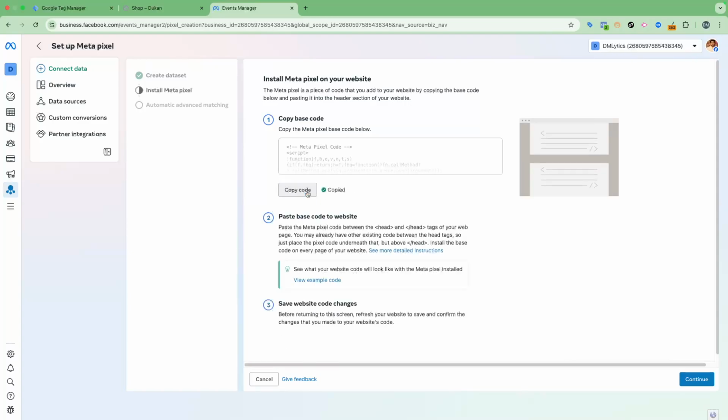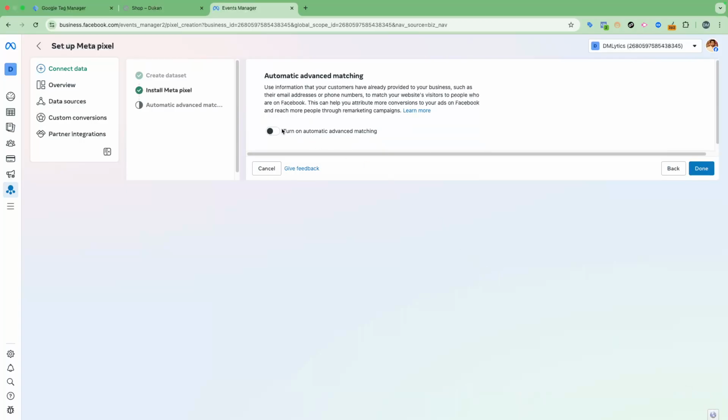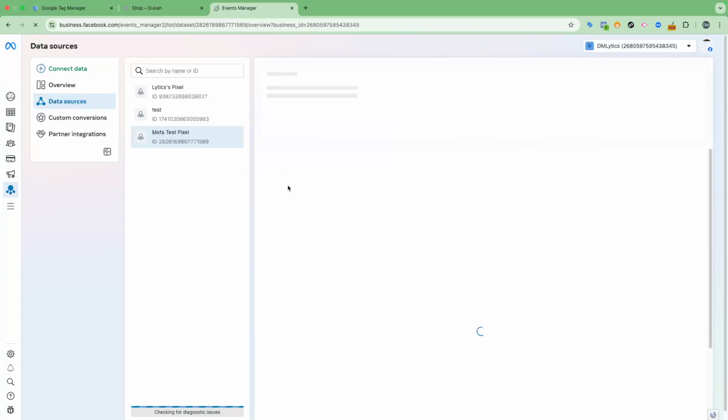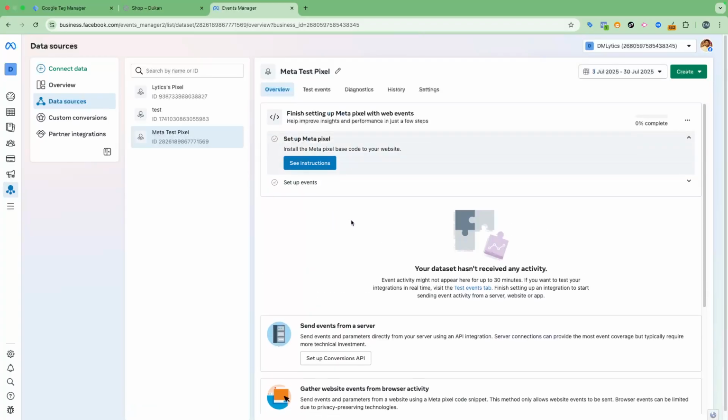Here you can select copy code and then click next. You can turn on the automatic advanced matching, select next, and here we are with the new Metapixel that we just created.